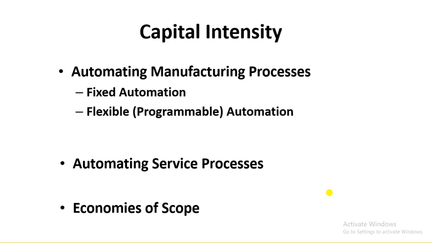And you can go for flexible or programmable automation where the quantity is not very high, but the customer is requiring more customization from the company. So here he is talking about how the best example of flexible automation is industrial robots, which can do varied kinds of jobs with the specific requirements of the customers.